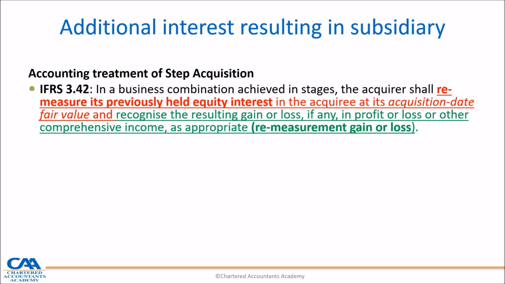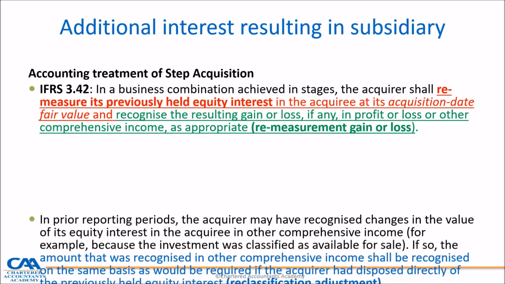In a business combination achieved in stages, first of all, the acquirer shall remeasure its previously held equity interest in the acquiree at its acquisition date fair value, and then recognize the resulting gain or loss, if any, in P&L or other comprehensive income, OCI. We call that the remeasurement gain. And it should either be in P&L or in OCI, which is dependent on the nature of the investment.